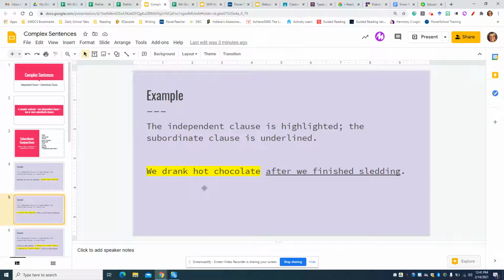Another example, we drank hot chocolate after we finished sledding. We drank hot chocolate is independent. After we finished sledding is subordinate. Please notice and be careful. If you use the subordinate conjunction after, you do need a subject and a predicate. If I just wrote, we drank hot chocolate after sledding, that would not be a subordinate clause. A subordinate clause does have to have a subject and a predicate: after we finished sledding.